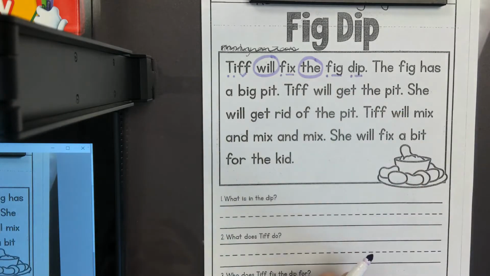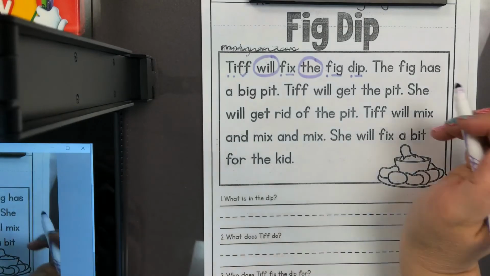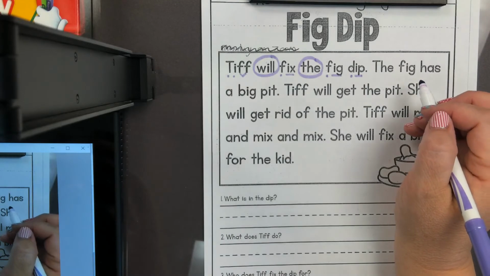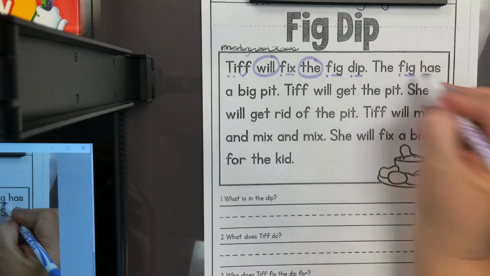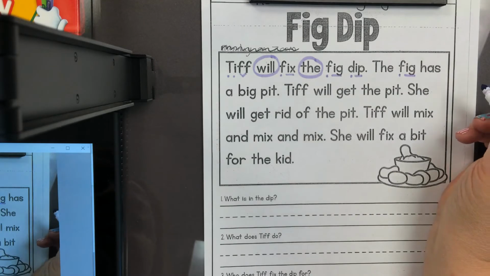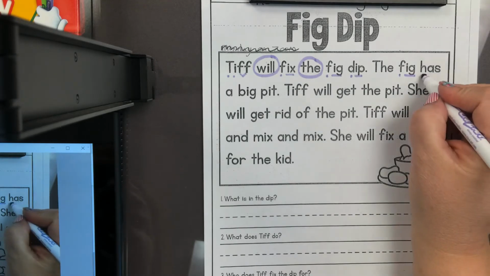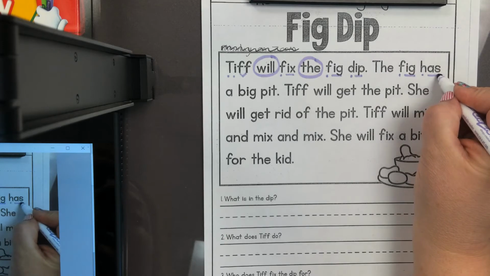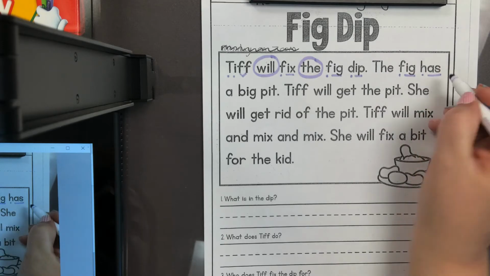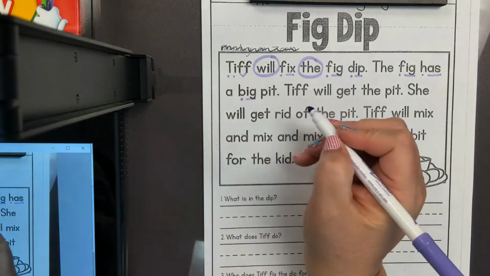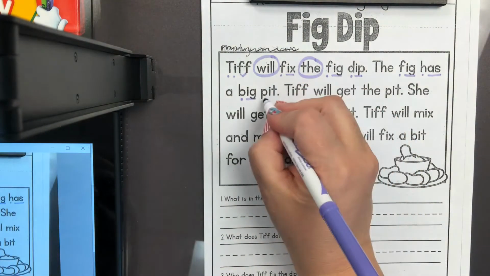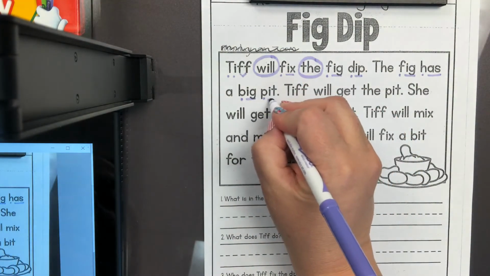Let's look at the next sentence. I'm looking for the CVC spelling pattern. Fig, has, pig, it.